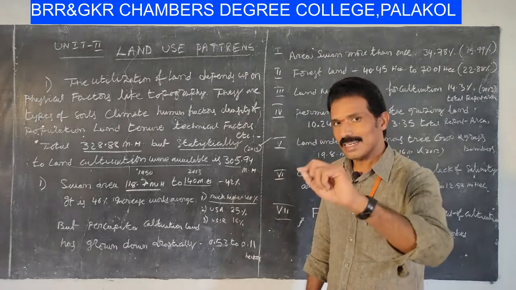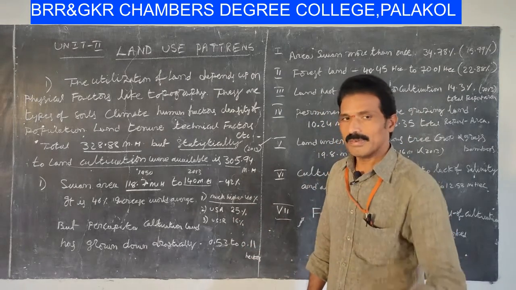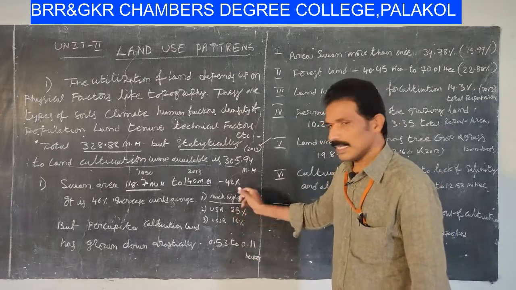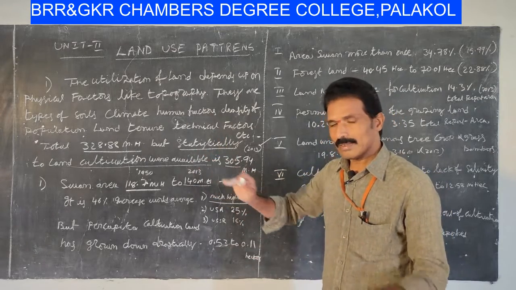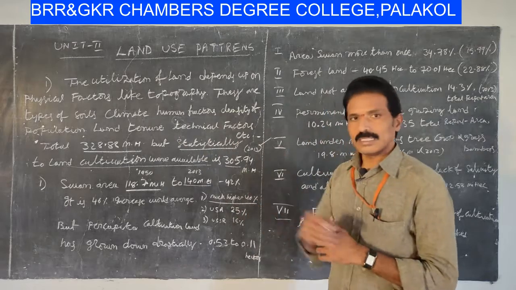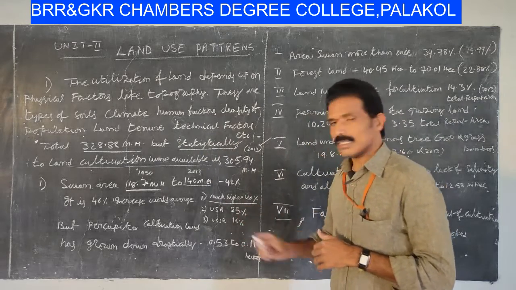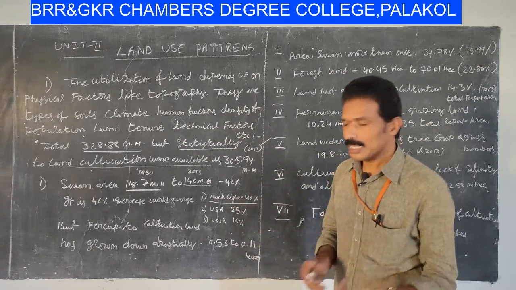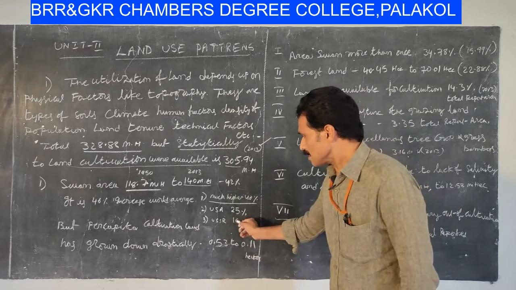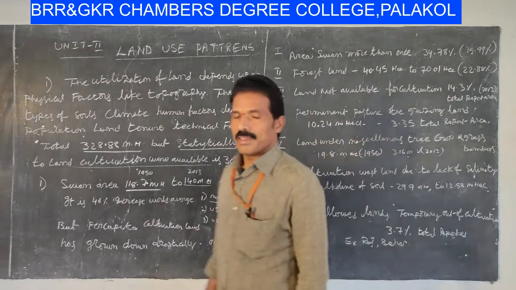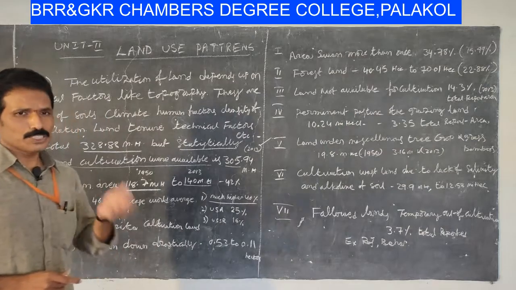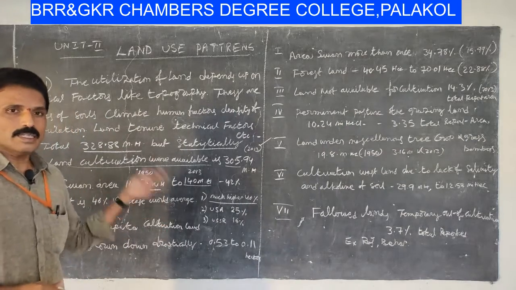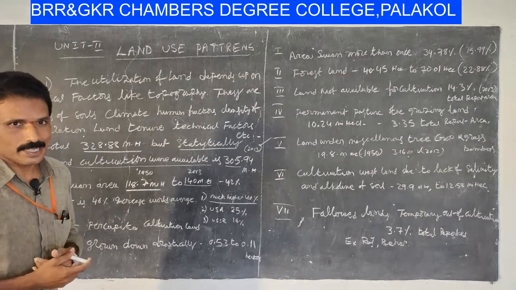It is very high compared to countries like the USA, which uses only 25% sown area, whereas USSR, Russia, uses 16%. India has achieved a good sign in sown area.